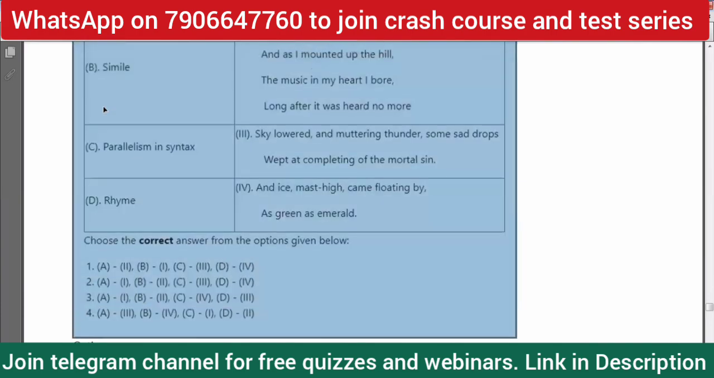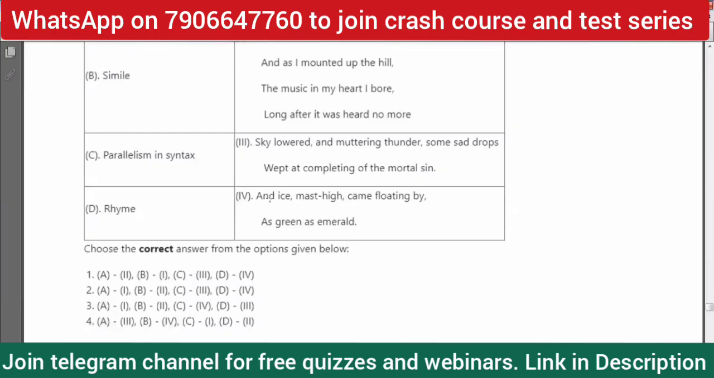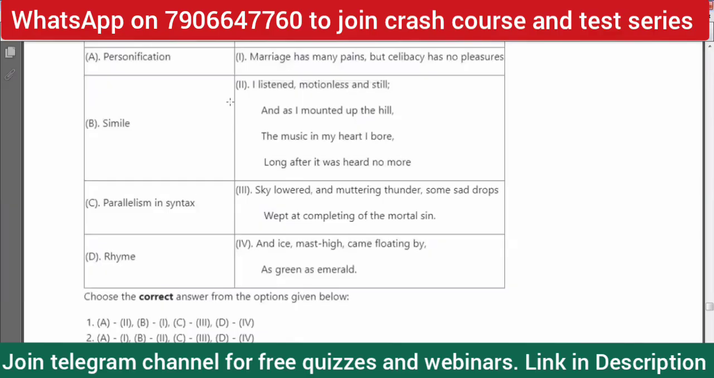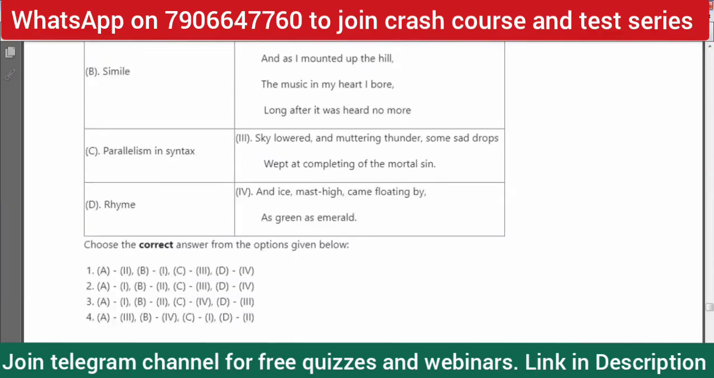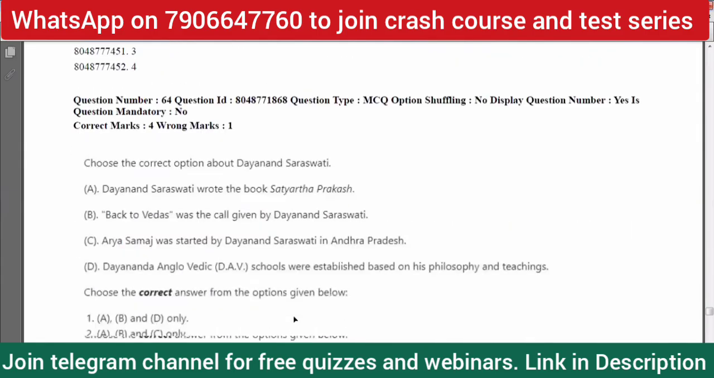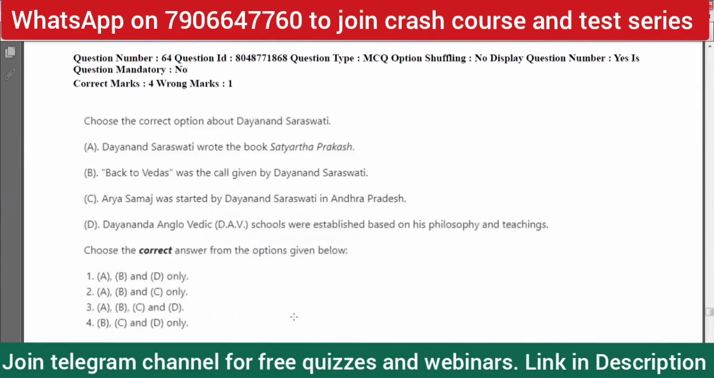So B, simile, is the last one: and her eyes mast high came floating by as green as emerald, right? So this is a simile, as green as emerald. So parallelism in syntax is marriage has many pains, but celibacy has no pleasures. So C is one. Anyway, the correct answer is four. You can certainly put it under literary terms, but also under rhetoric, that is figure of speech alone.